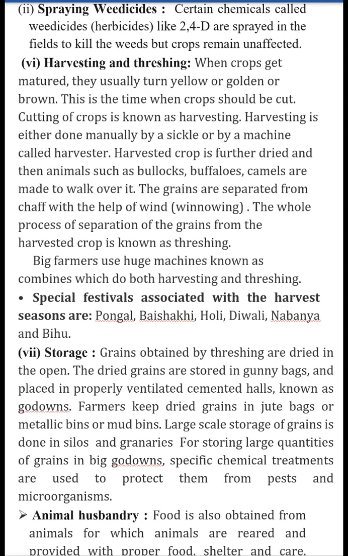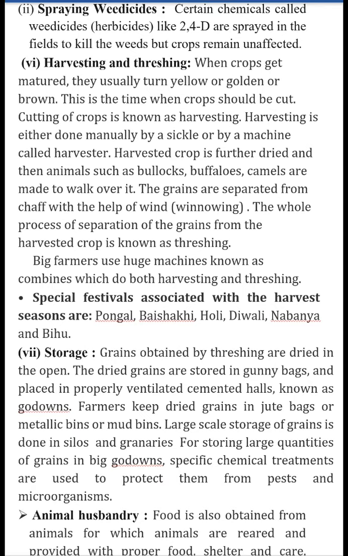Once the crops are harvested and threshed, they are dried in the open field. Now, because it is time to store the grains, the grains after threshing are dried in the open field so that the moisture from the grains can be removed, because moisture allows the growth of microorganisms and microbes in the grains which can damage them. So it is necessary to dry the crop grains before they are stored.